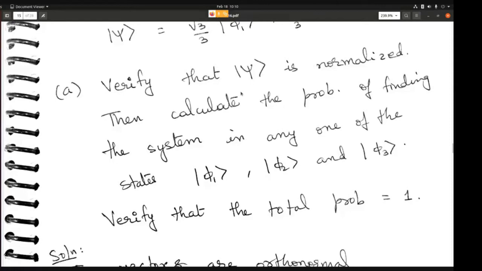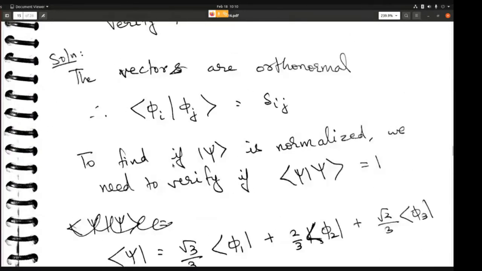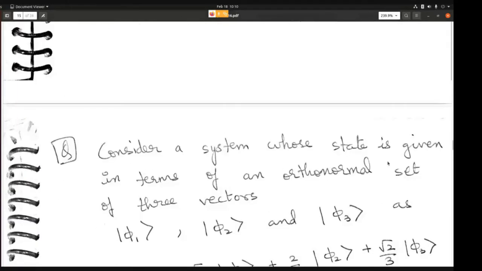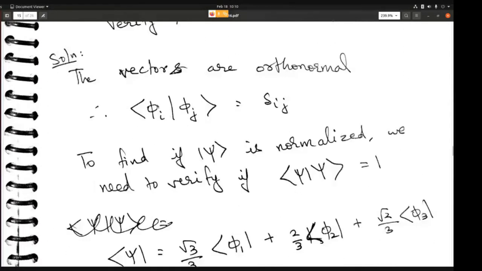So how will you verify? You just take a scalar product of psi with itself. If it gives you 1 as the answer, then you know that it is normalized. So that's what we will do. It is given to us that these three vectors are orthonormal with respect to each other. Orthonormal means that the scalar product of phi i with phi j gives you delta ij.